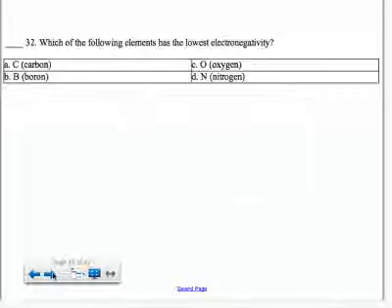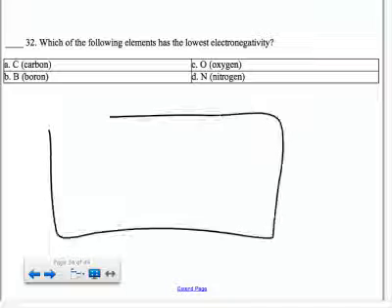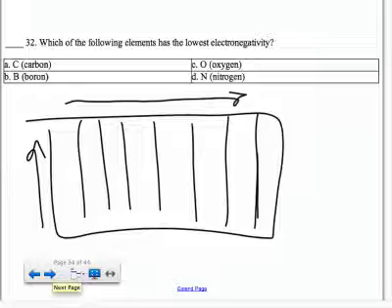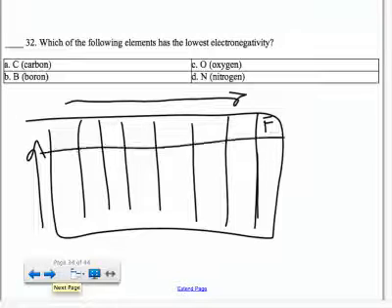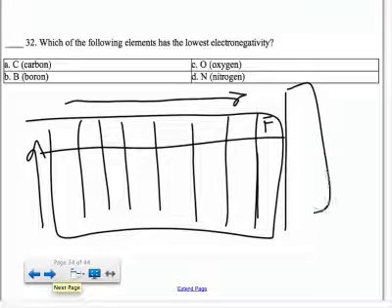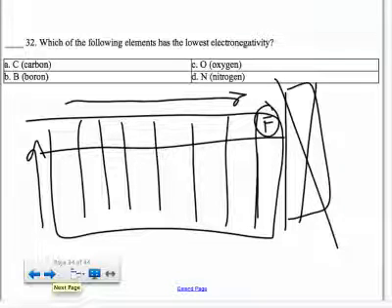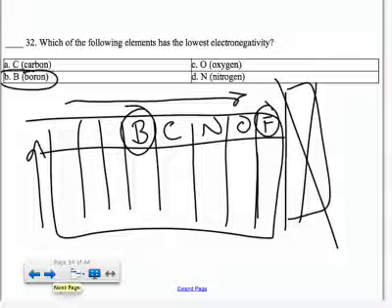Shorter is stronger. Electronegativity, you've got to remember that as you go to the right and as you go up, it gets stronger. Electronegativity gets stronger, and the group, the noble gases over here, does not count. So the strongest electronegativity is fluorine, and the closer you get to fluorine, the stronger the electronegativity. The farther away you get from fluorine, the weaker the electronegativity. So the one of these elements that's the farthest away from fluorine is boron.